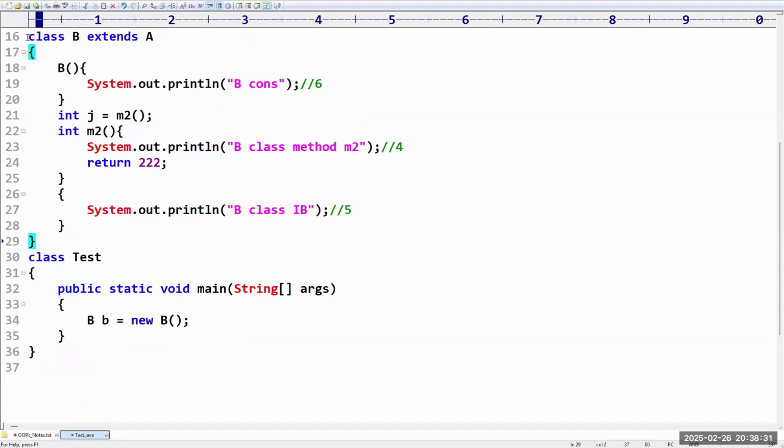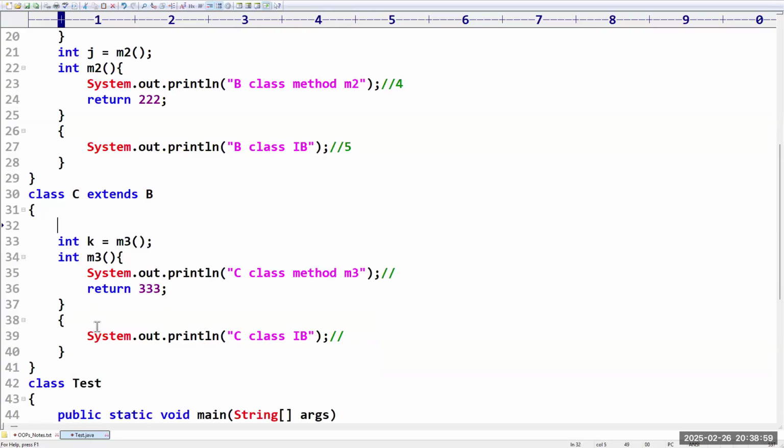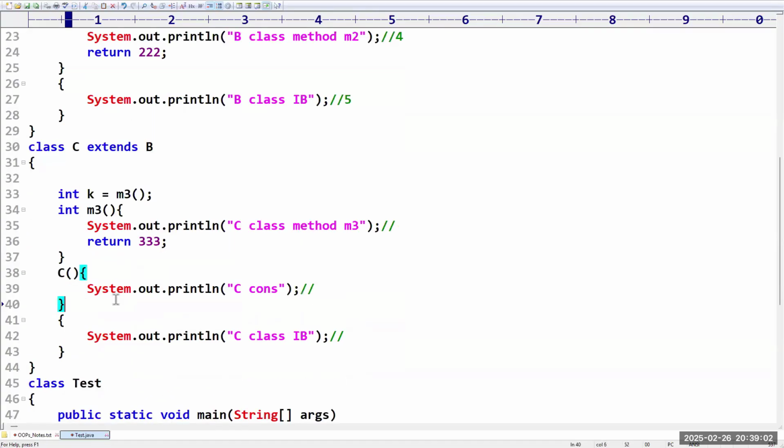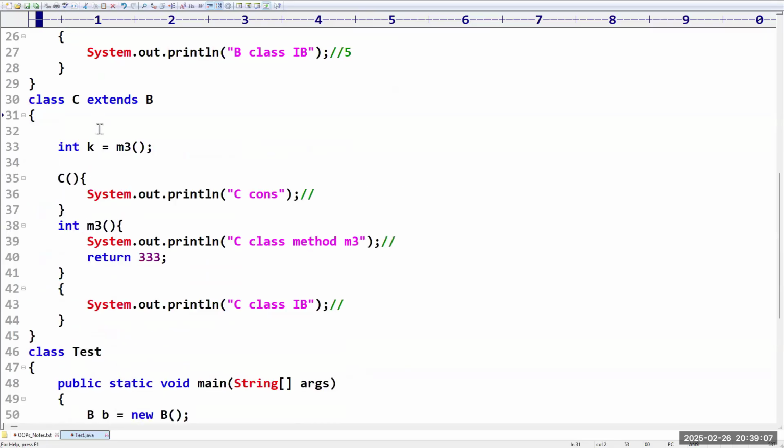I am taking one more class, class C, which is extending B, with a C class constructor. Then integer k is equal to M3, and in M3 I am taking the C class method M3 returning 333, and a C class instance block. What I will do is change the order: the constructor I will use in the middle, then the method also in the middle. I just changed the order.